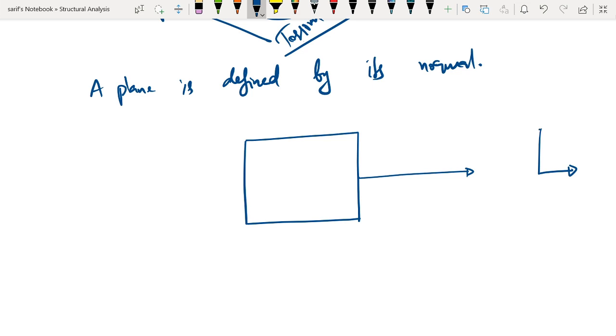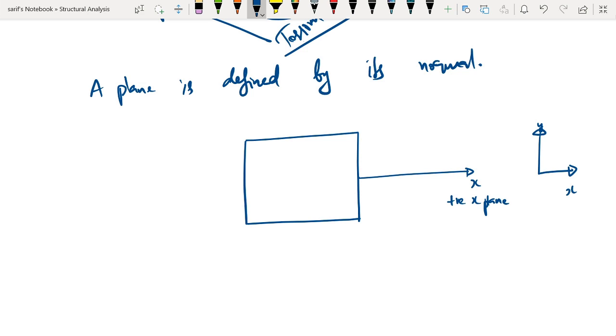If we draw this as the xy direction, the normal to this vertical plane is going in the x direction, and it is going in the positive x direction, and therefore we will say this as the positive x plane.